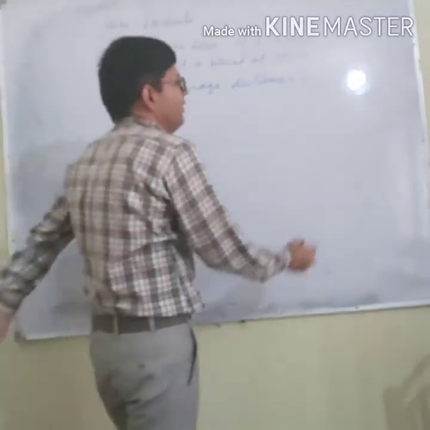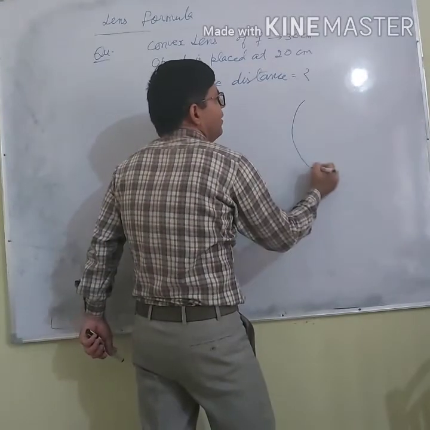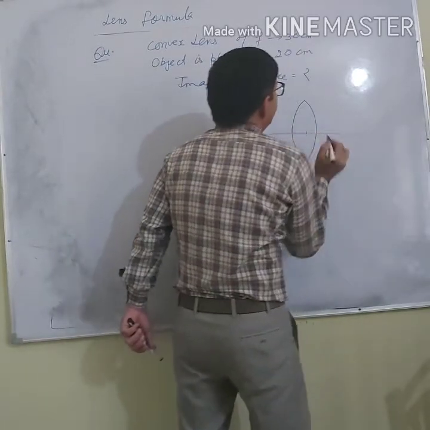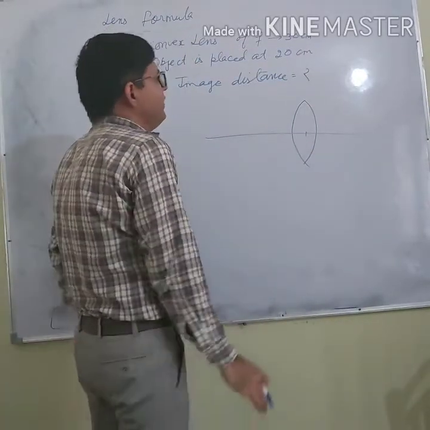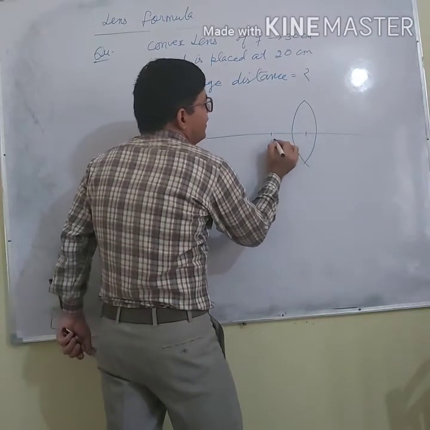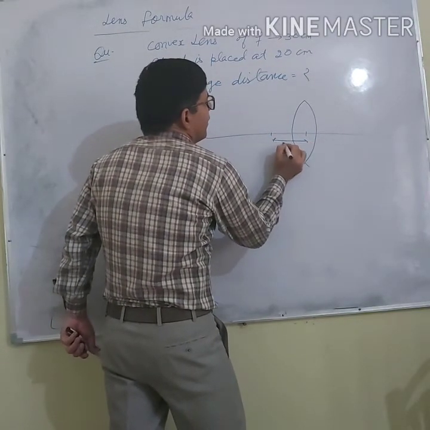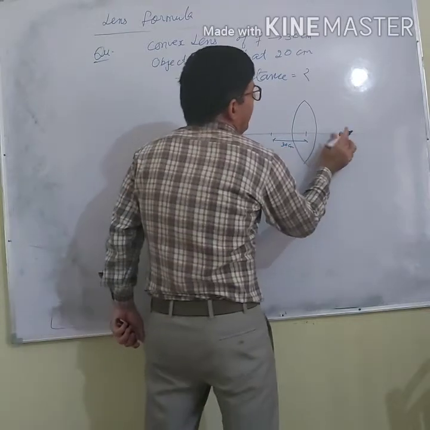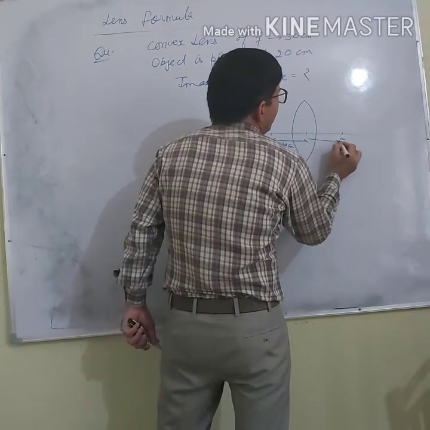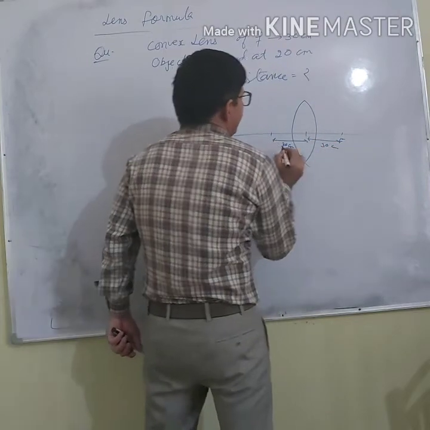So students, very simple. Let us say this is a convex lens, this is optical center, focal length is 30. So this distance is 30 centimeter and this distance is also 30 centimeter.